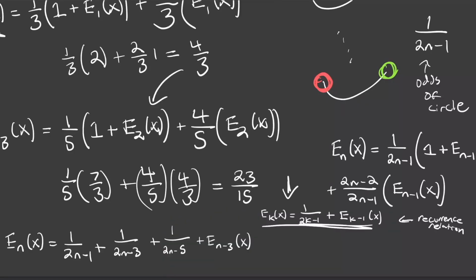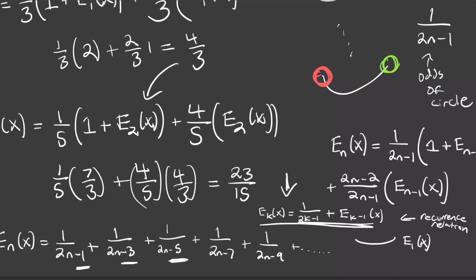Once I've done that, now you can see the pattern, right? These are going to be our odd numbers right here that we're subtracting from 2n as we keep on going. So next we're going to have plus 1 on 2n minus 7, and then we're going to have 1 on 2n minus 9, and then we're going to keep on going all the way down till we get to our base case, which was e sub 1 of x.